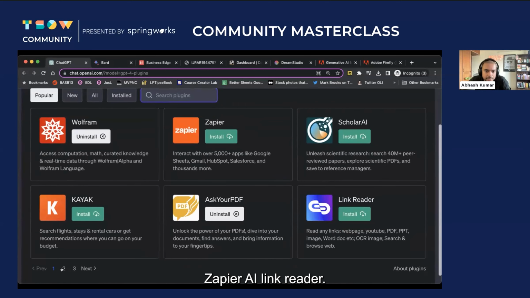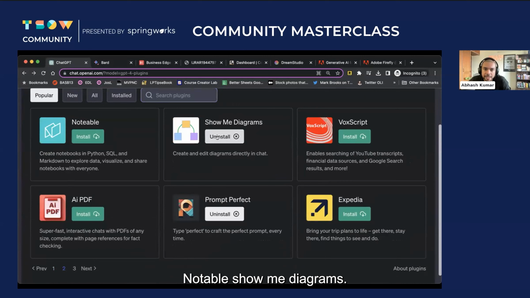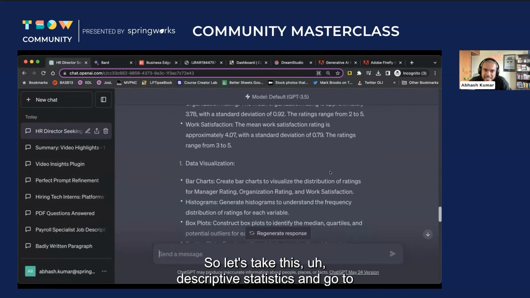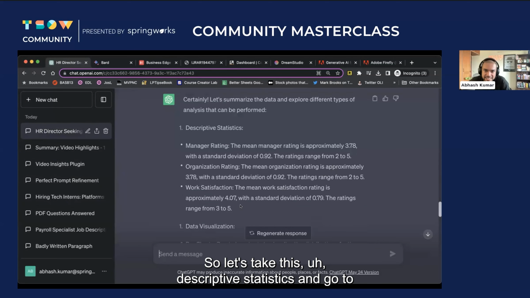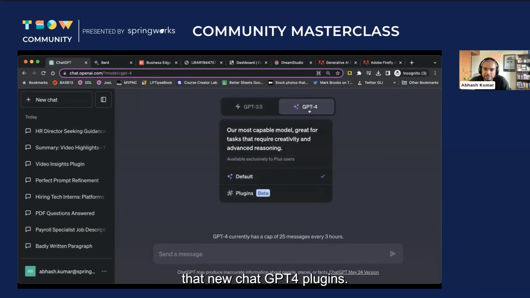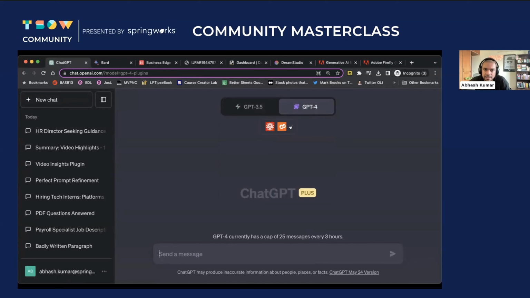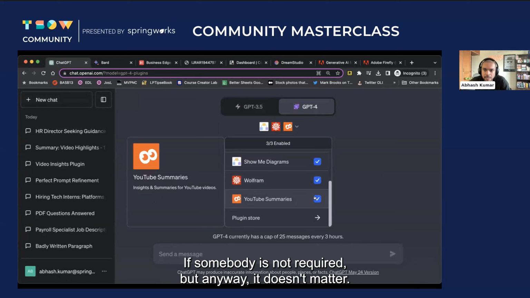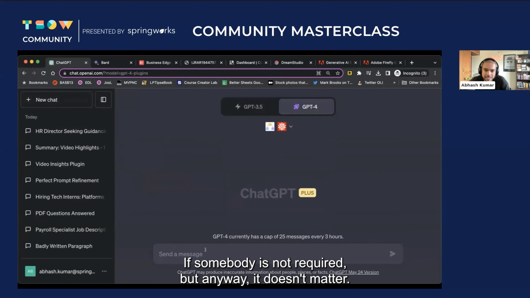Zapier AI, link reader, notable, show me diagrams. Okay, this is for creating and editing diagrams. Let's try it out right now. So let's take this descriptive statistics and go to that new chat, GPT-4 plugins, and I will enable show me diagrams. YouTube summaries is not required, but anyway, it doesn't matter.